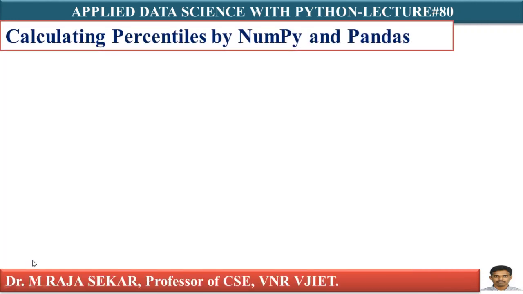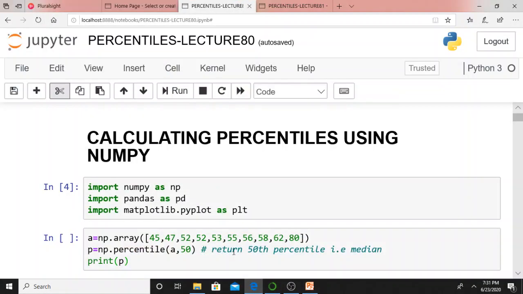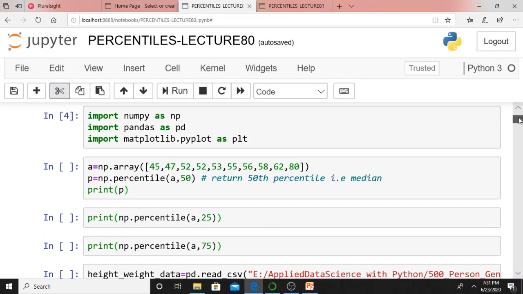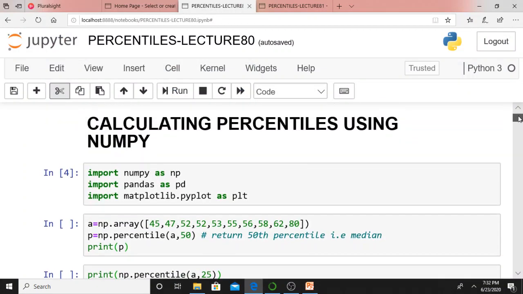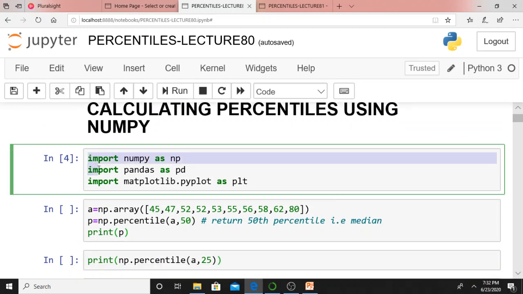In this lecture, we will try to understand calculation of percentages by using pandas and NumPy. Let me go to our Jupyter notebook. Just see this one. This one is, as usual, import numpy as np. We discussed a lot on these libraries from the past few lectures.